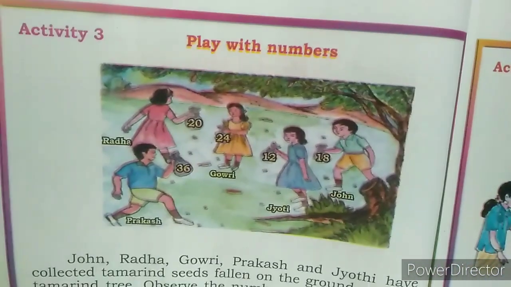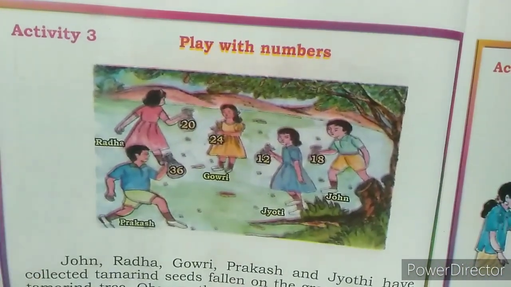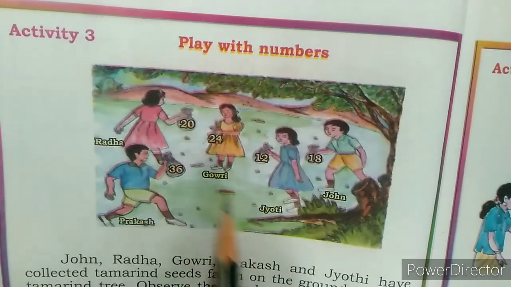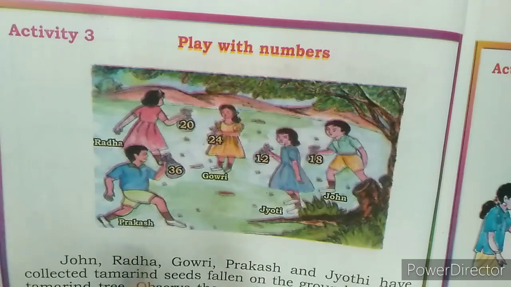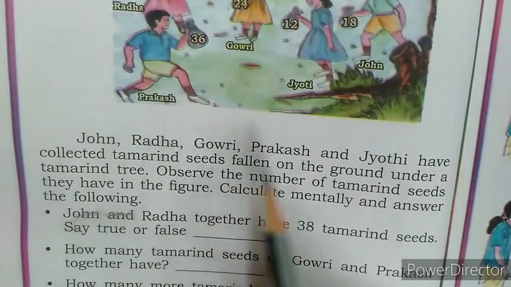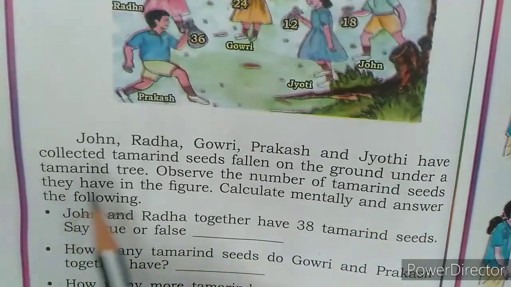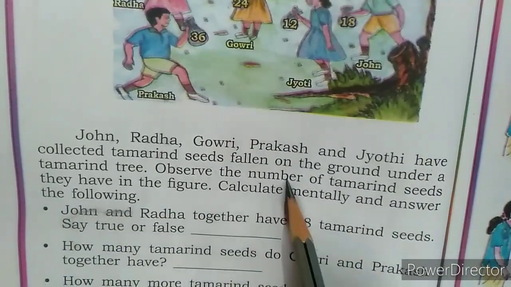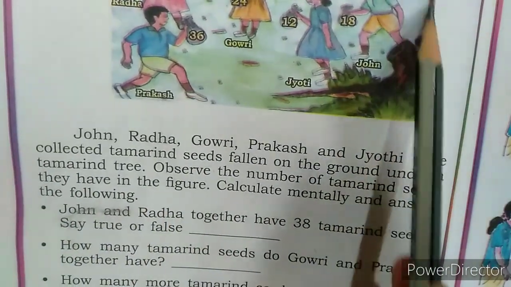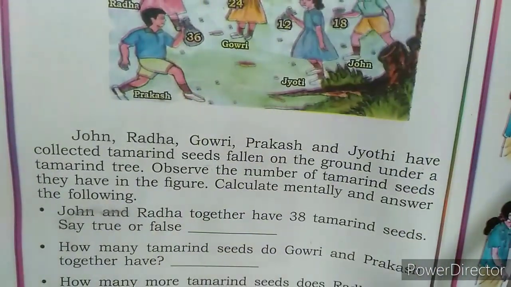Play with numbers. That is activity 3rd. See here, children. Radha, Gauri, John, Jyoti and Prakash have collected tamarind seeds fallen on the ground under a tamarind tree. Okay, so you know what is tamarind tree.